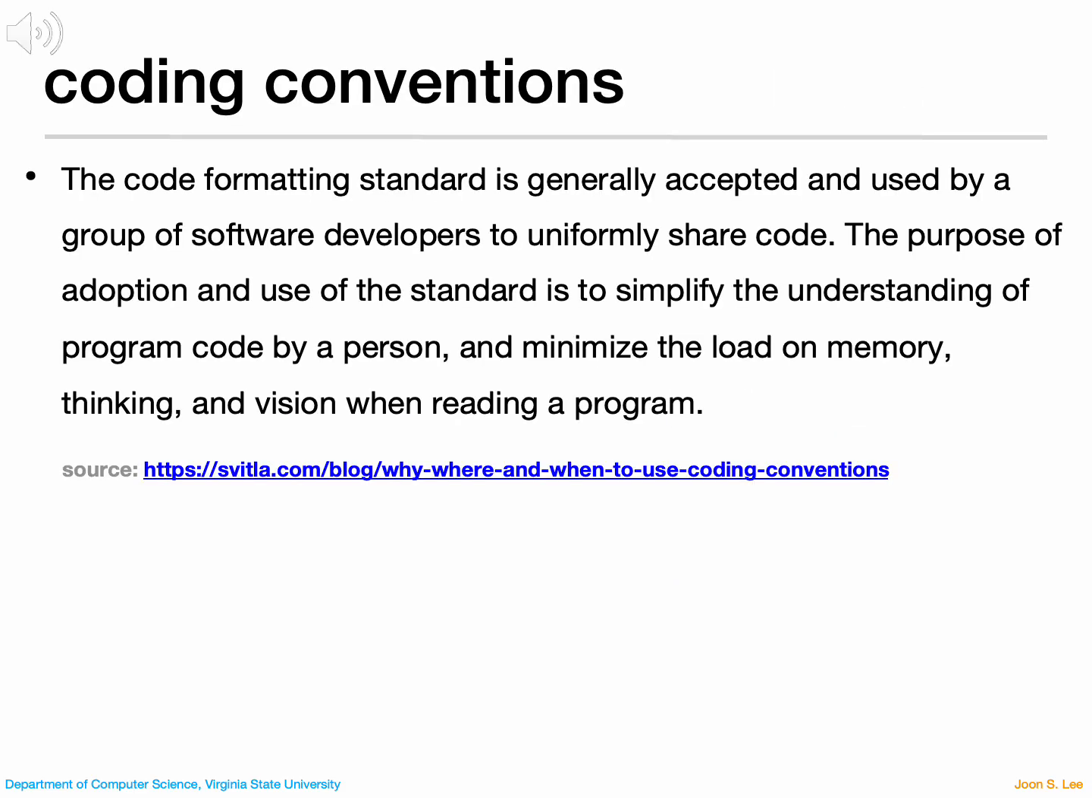Coding conventions are basically the formatting standards that developers agree to use when writing code. They're not about changing how the program runs. The computer doesn't care about spaces or style. Instead, conventions are about making code easier for humans to read. When everyone follows the same style, it simplifies understanding. You don't have to waste mental energy figuring out why one piece of code looks different from another. The goal is to minimize the load on memory, thinking, and even vision when reading programs. Clean and consistent code helps teams work together more smoothly and prevents mistakes.